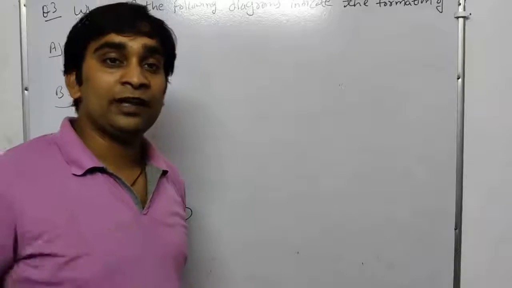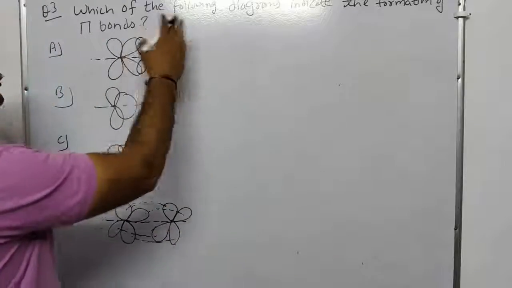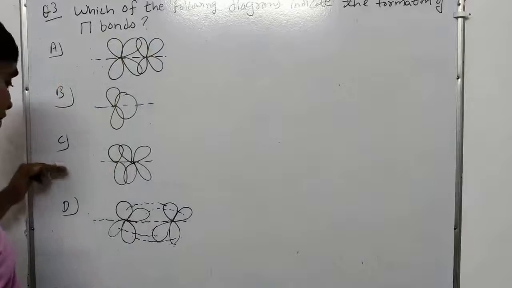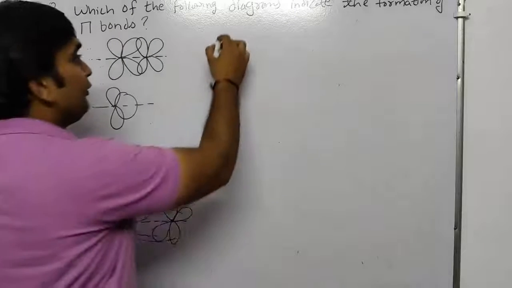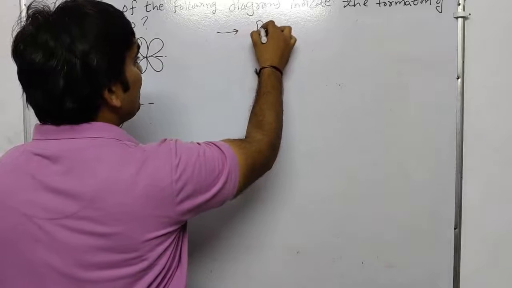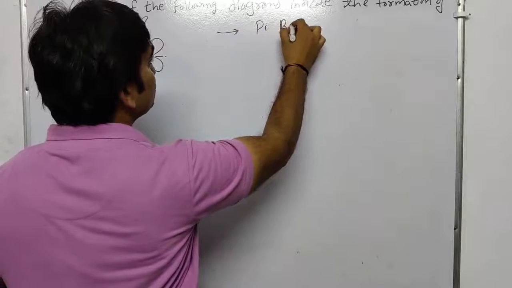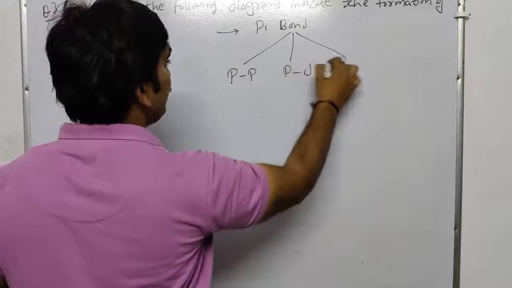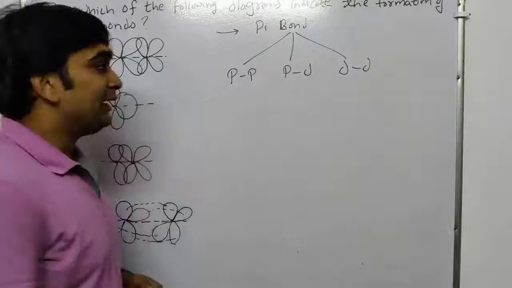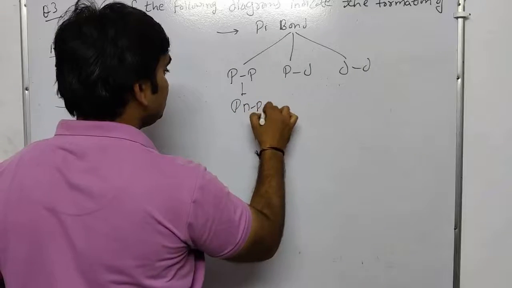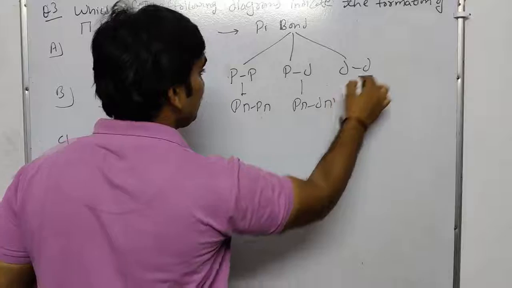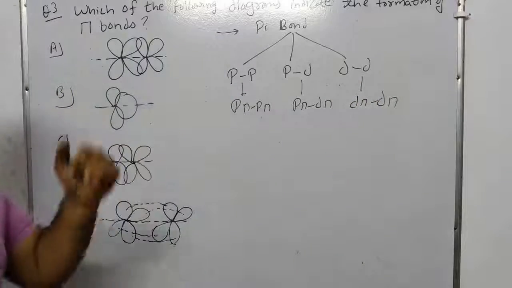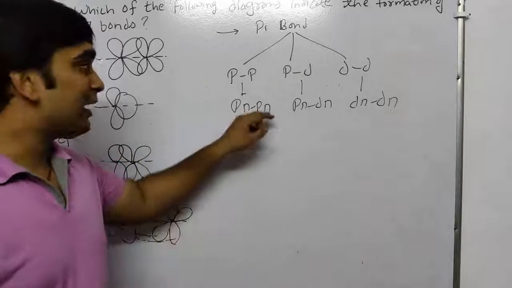Okay? We have another question. The third question is, which of the following diagrams indicates the formation of pi bonds? Now we have 4 options A, B, C and D. Now I give you the information that pi bonds are formed in 3 kinds of orbital overlap: pp orbitals, pd orbitals and dd orbitals. Here forms p pi-p pi, here forms p pi-d pi bonds, and here forms d pi-d pi bonds. When parallel overlapping occurs, then pi bonds are formed.